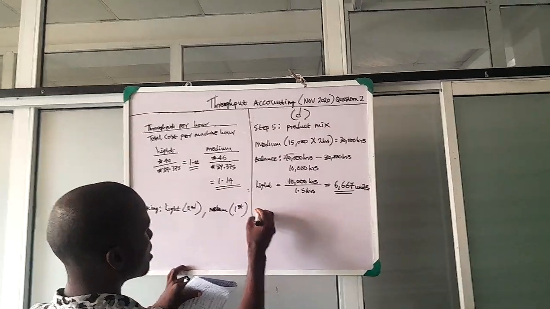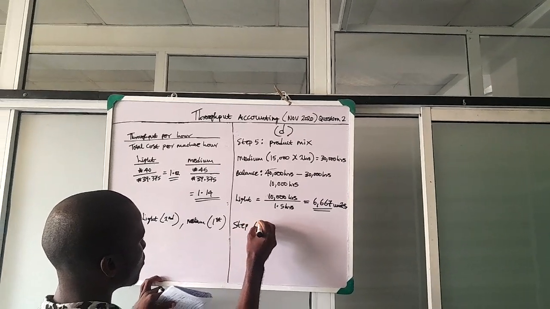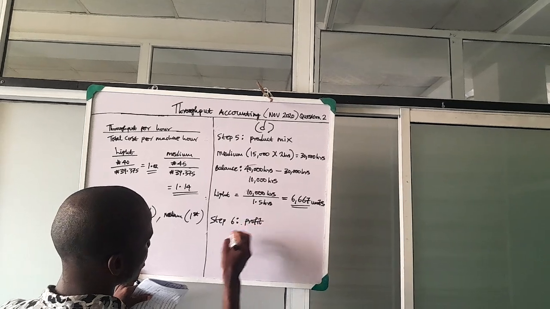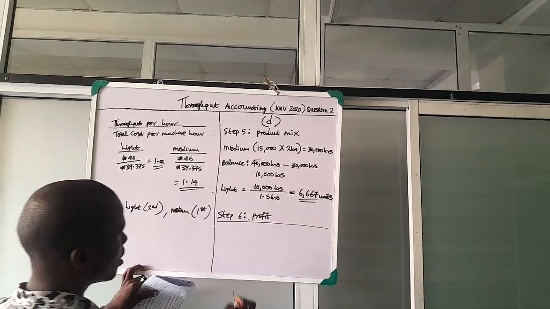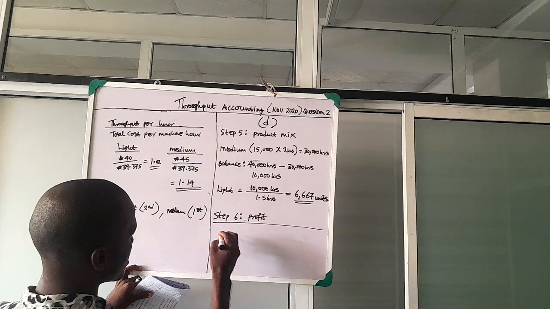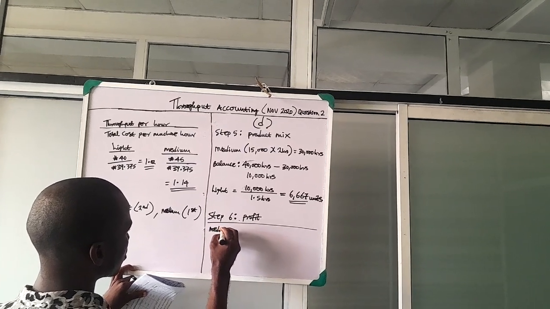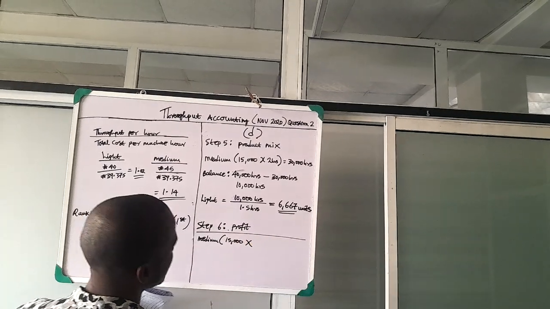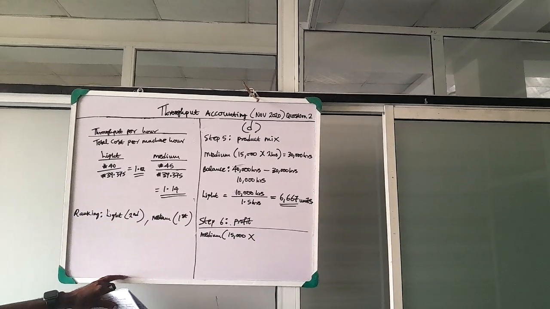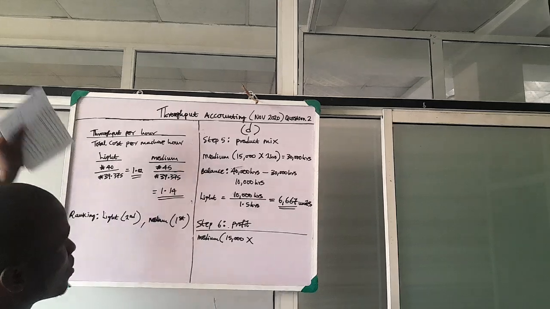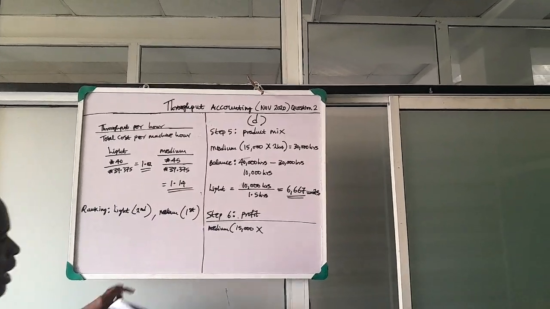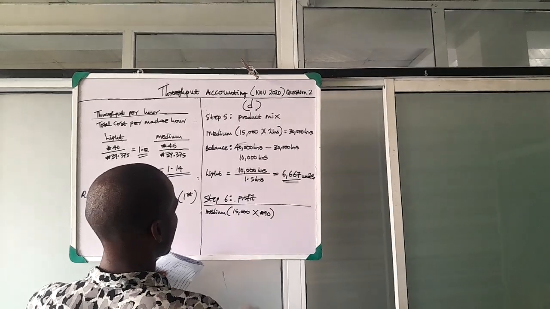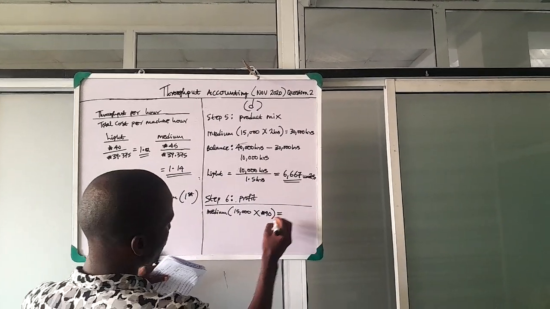So step 6 will be to compute the profit. We are producing 15,000 of medium. So 15,000 units of medium times the throughput, as we computed in the very first step, 90 naira. 15,000 times 90 naira for medium.